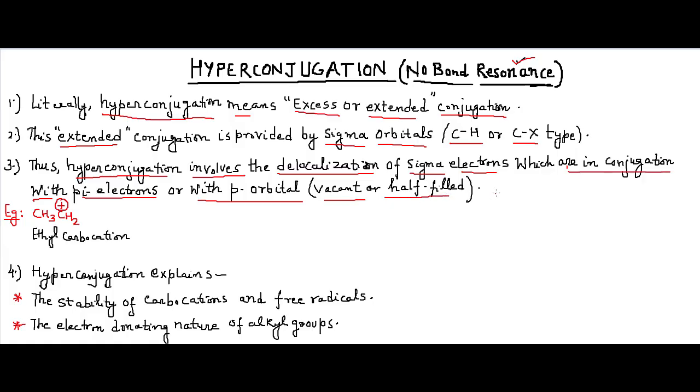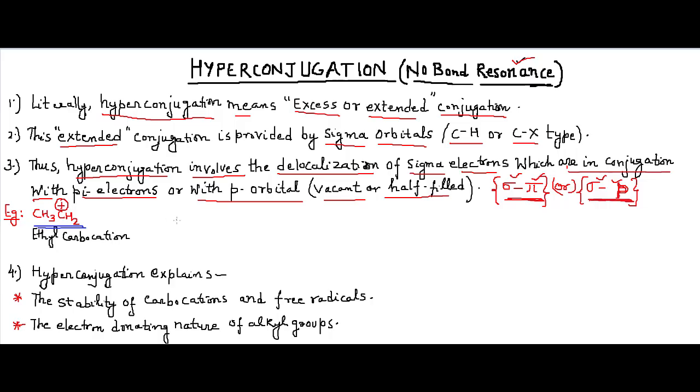That means in hyperconjugation there is an interaction between either sigma and pi systems or sigma and p systems. The p system can be vacant or half filled. So the conjugation is between sigma and pi or sigma and p. So how does it happen, and how can we write those structures? We'll discuss that, taking this simple example of the ethyl carbocation.